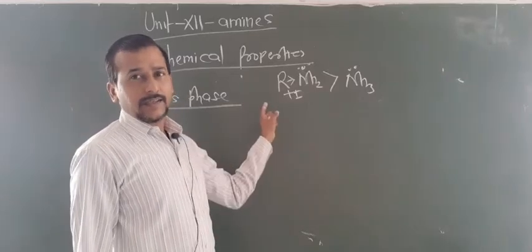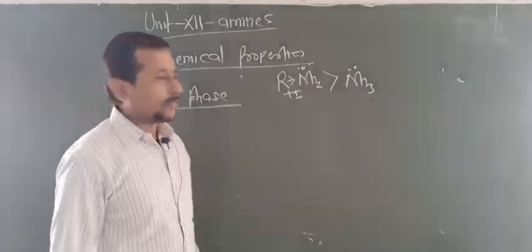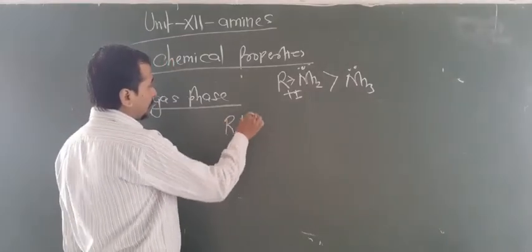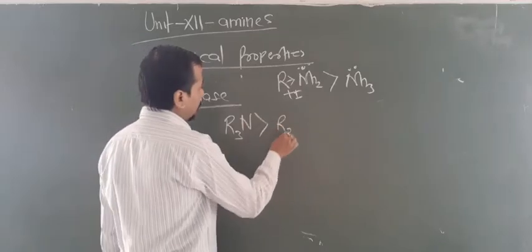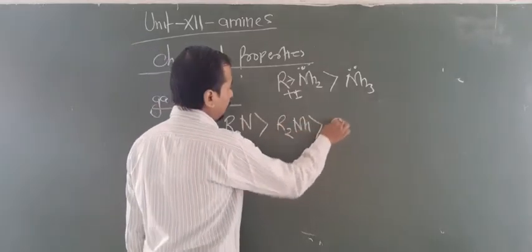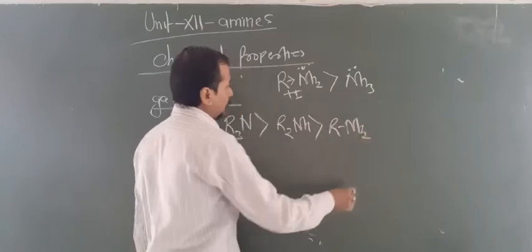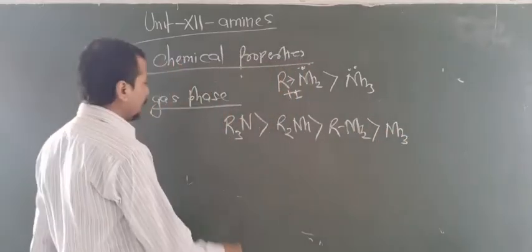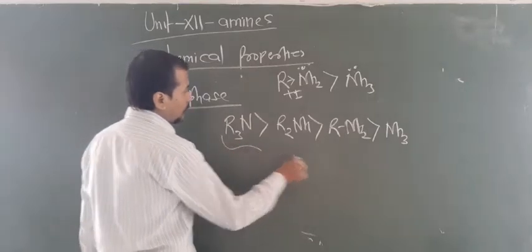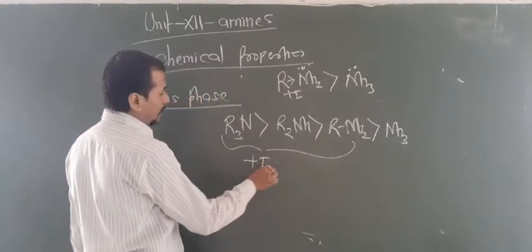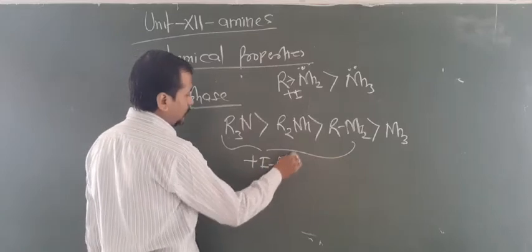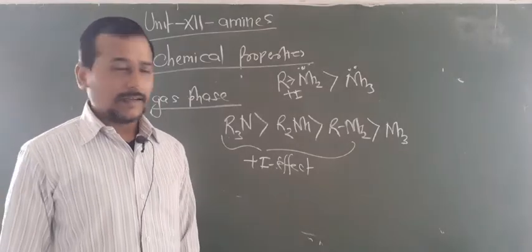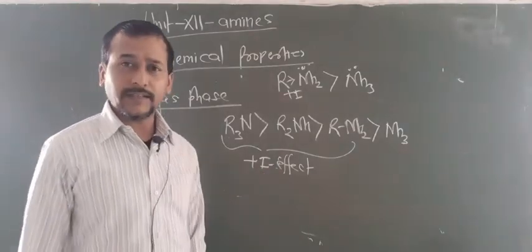That is why aliphatic amines are more basic than ammonia. In gas phase, 3 degree amines are stronger bases than 2 degree, 2 degree amines are stronger than 1 degree, and 1 degree are stronger than ammonia. Here you only need the plus I effect. So due to the plus I effect, the basicity of aliphatic amines is in this order in gas phase.